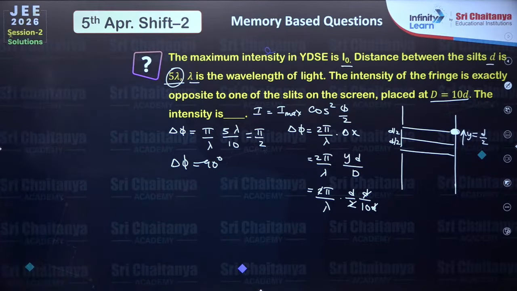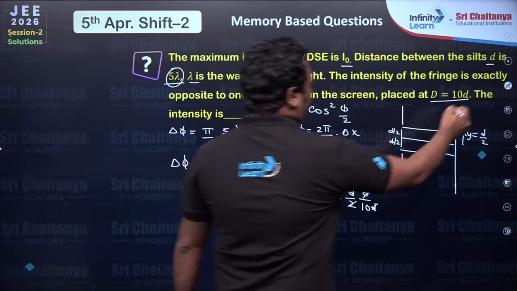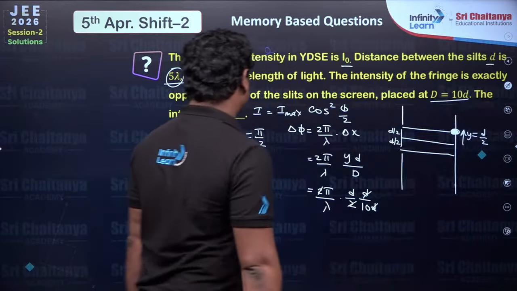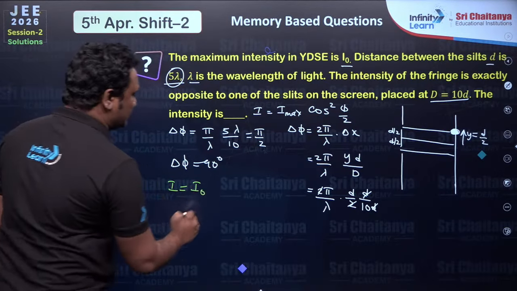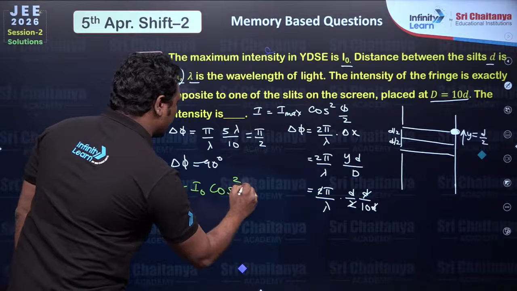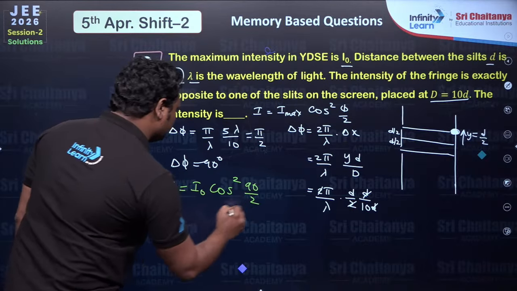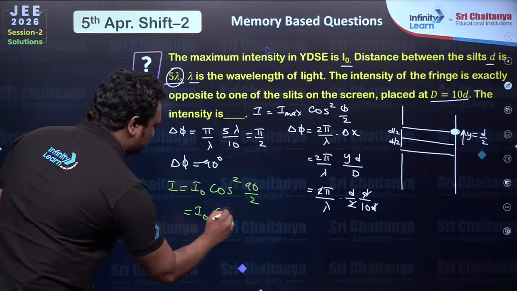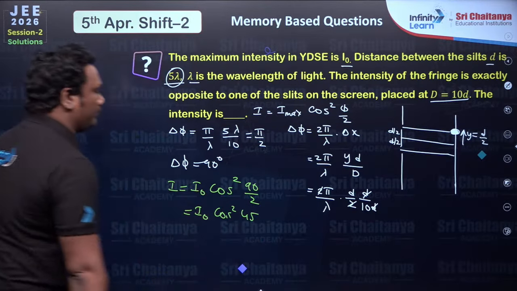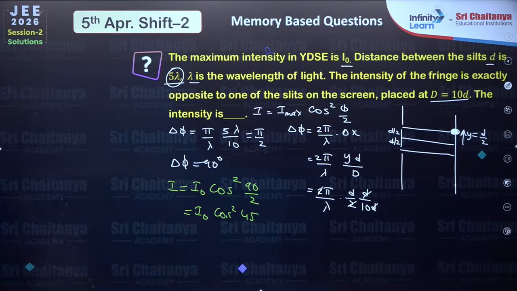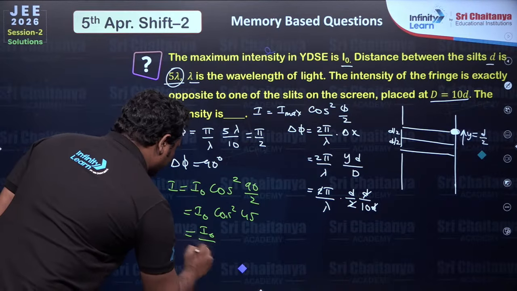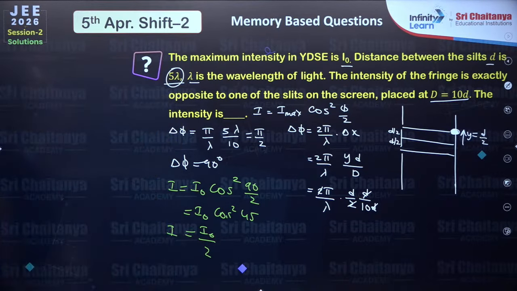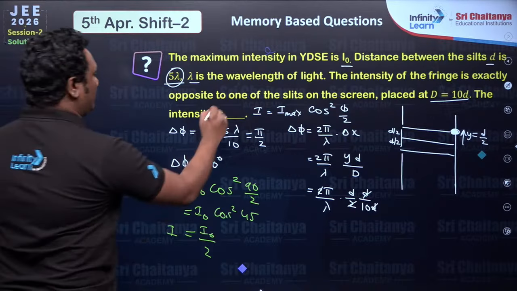So substituting in this equation, I is equal to maximum intensity I naught cos square 90 by 2, which is I naught cos square 45. Cos 45 is 1 by root 2, so cos square 45 will be 1 by 2. Finally, the intensity is I naught by 2.